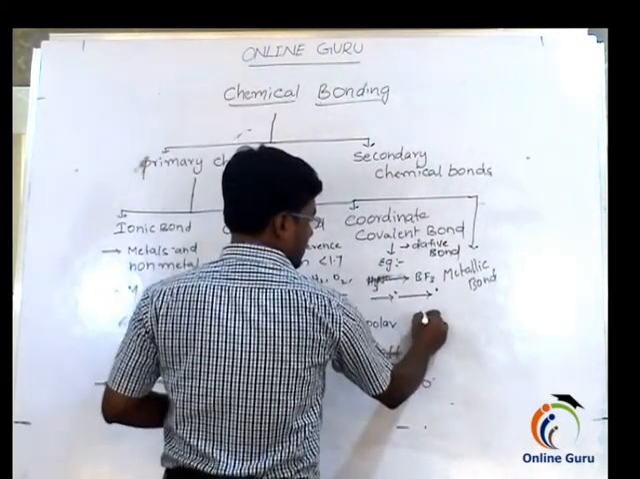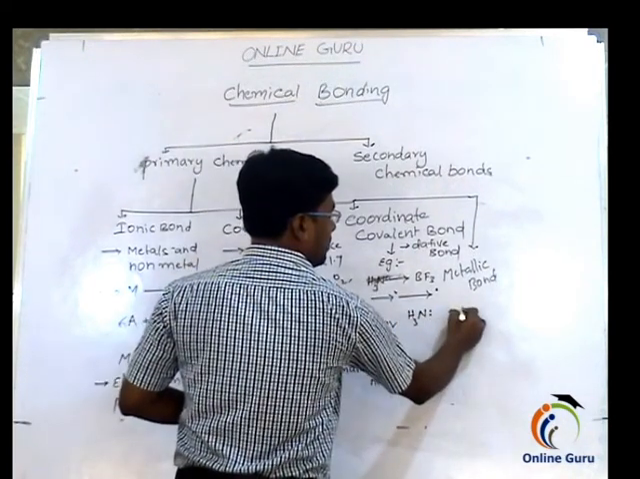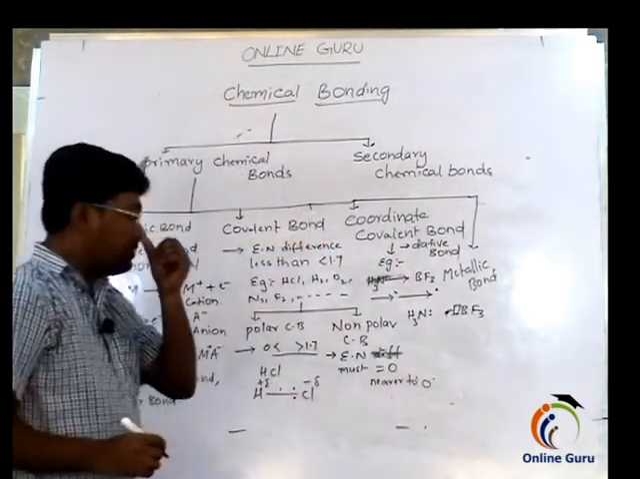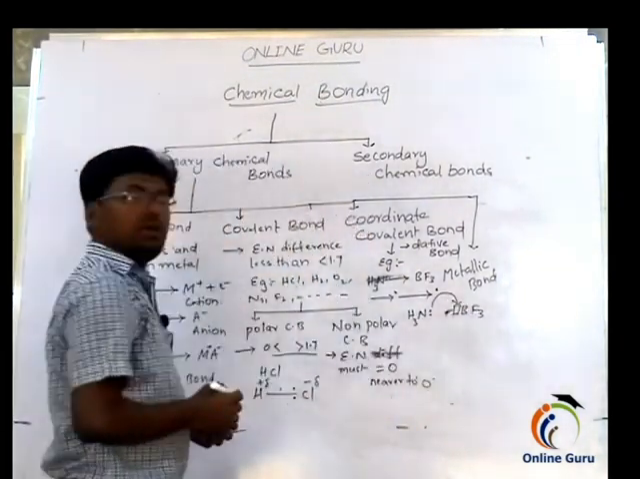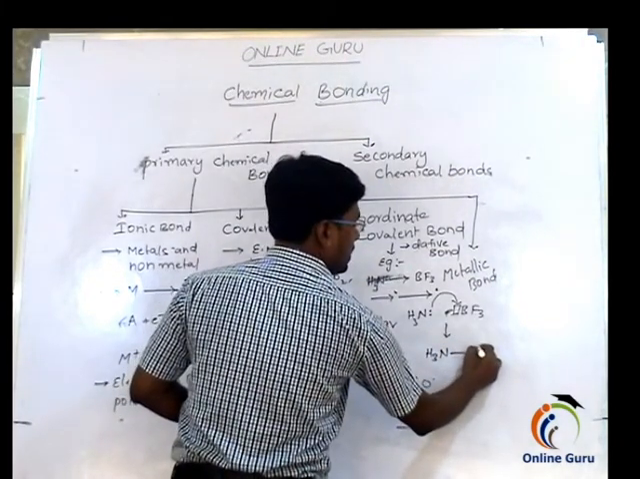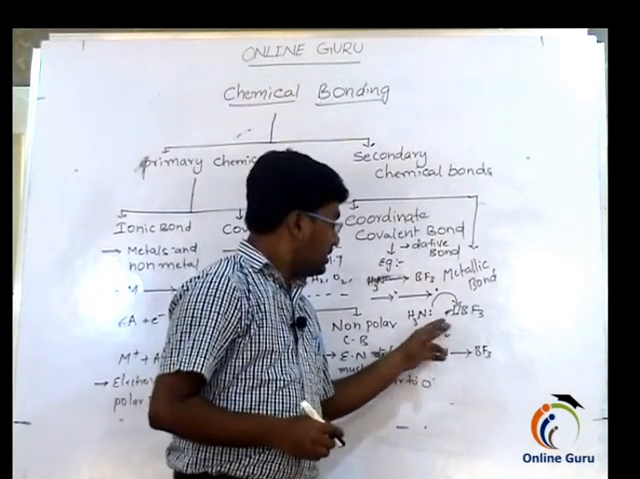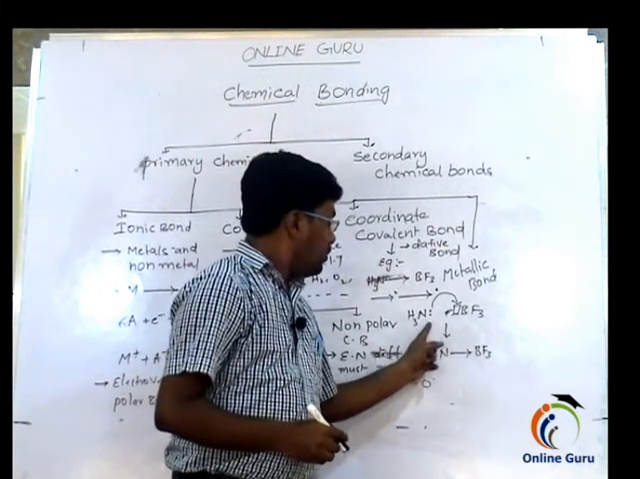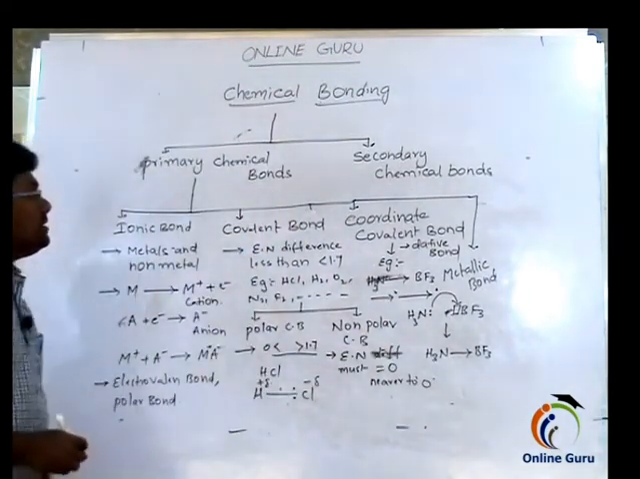Here, in NH3 nitrogen has one lone pair, and in BF3 boron has one vacant orbital. Now nitrogen can donate its lone pair electrons to the vacant orbital of boron, so boron gets the lone pair electrons, and these two electrons are shared between the two atoms, nitrogen and boron, but they are donated by one of the atoms, that is nitrogen in this molecule. This bond is called a coordinate covalent bond.